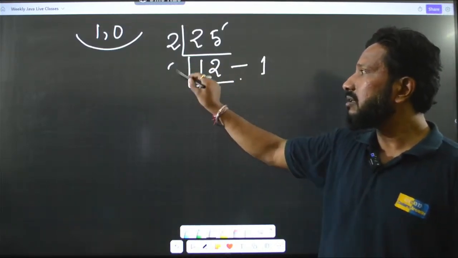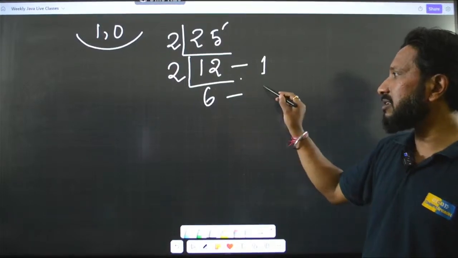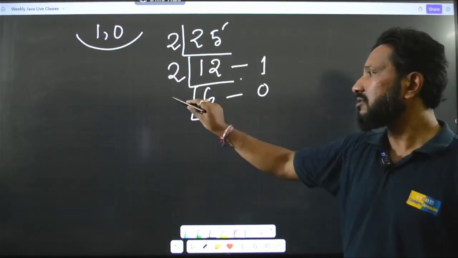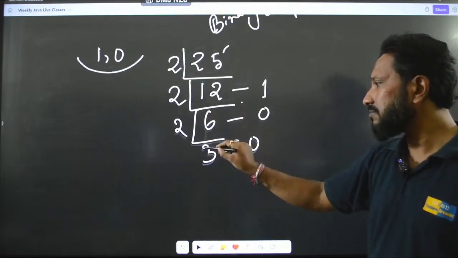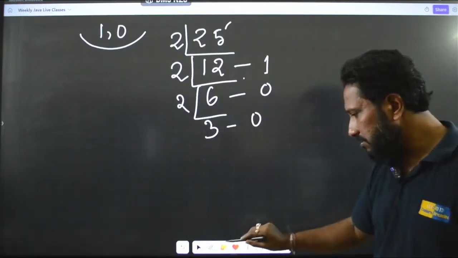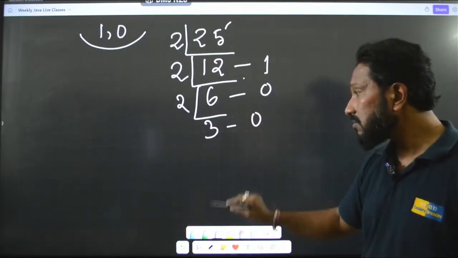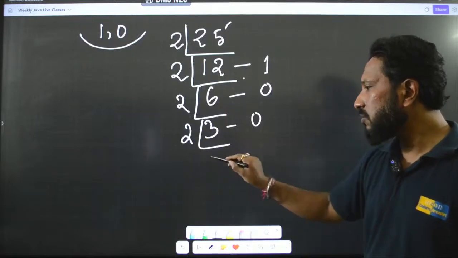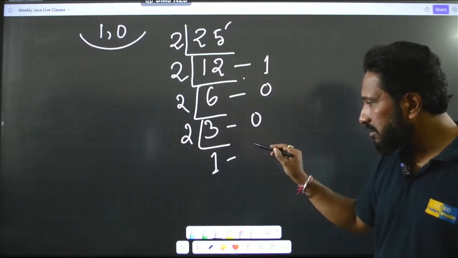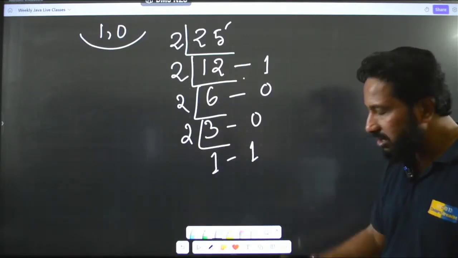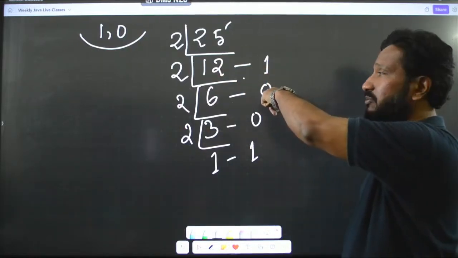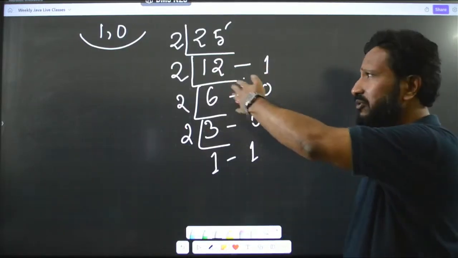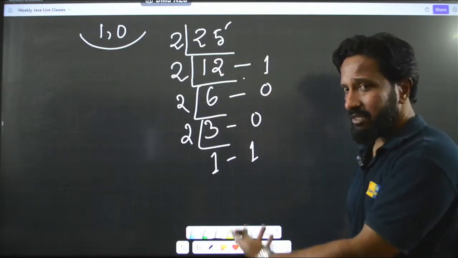After that, 2 6s are 12, the remainder is 0. 2 3s are 6, the remainder is 0. 2 1s are 2, the remainder is 1. Clear? So for every odd number we have a remainder of 1, and for every even number, obviously when we divide by 2, we will have the remainder as 0, correct?